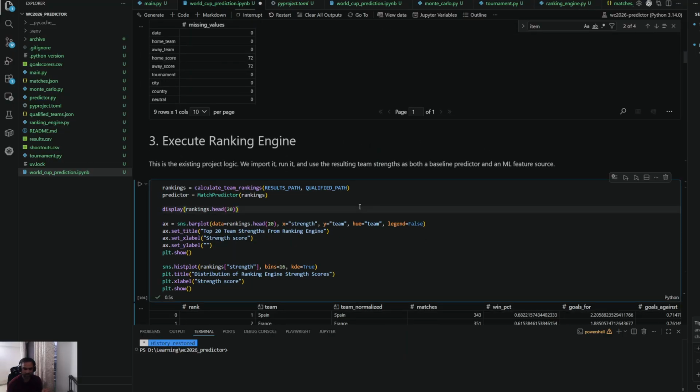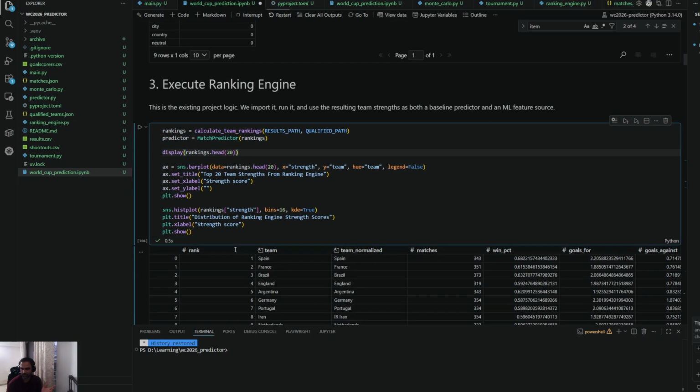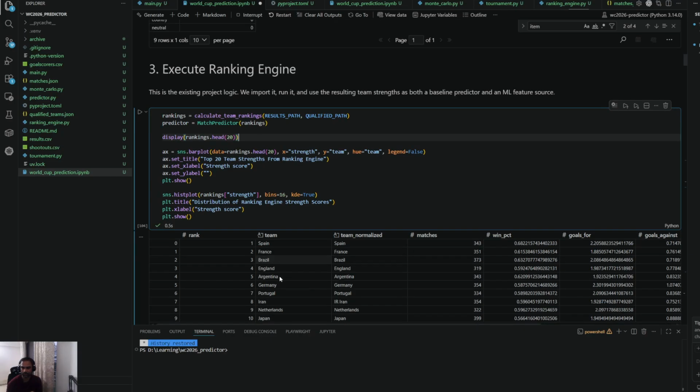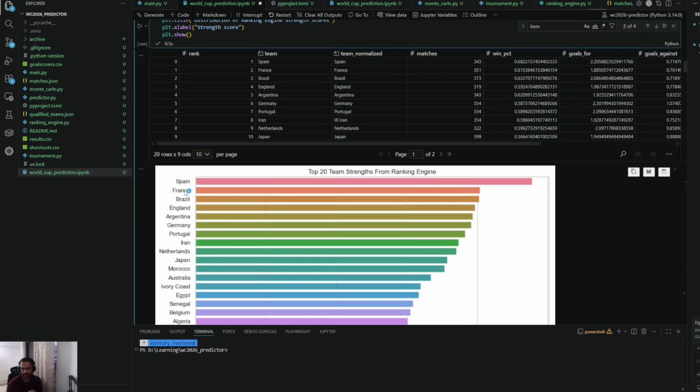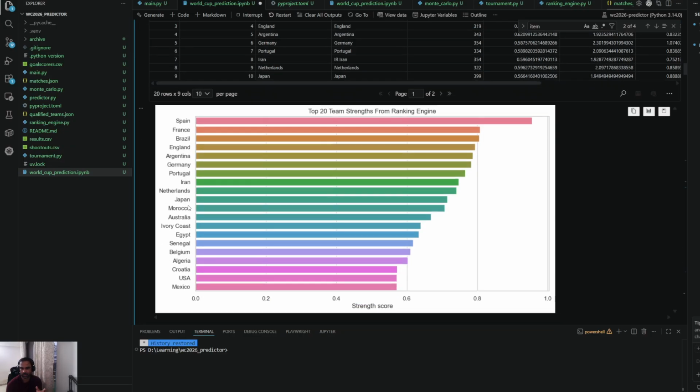Now here, we're doing the calculation of the ranking engine which we did in part one of the video, deriving the ranks of the teams: Spain, France, Portugal, Brazil. We're using this rank as an input feature to the machine learning models. So no surprises there. This is basically a continuation of part one.